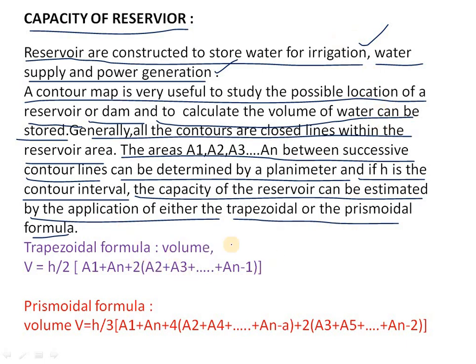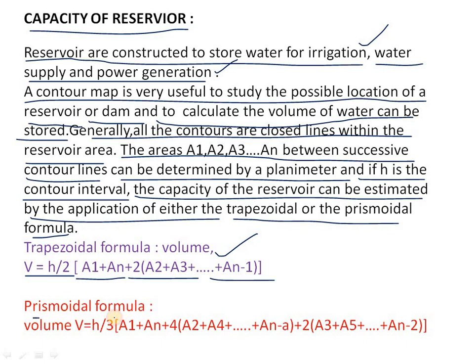The trapezoidal formula is V equals H by 2 into A1 plus An plus 2 into A2 plus A3 plus up to An minus 1. Here H is the difference between the levels, that is, the height of the dam or reservoir. V is the volume or capacity. The volume of water that will be stored in the reservoir can be calculated by this trapezoidal formula.